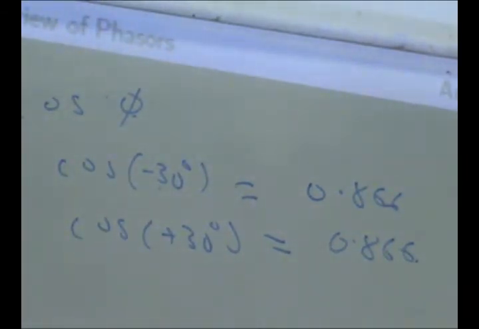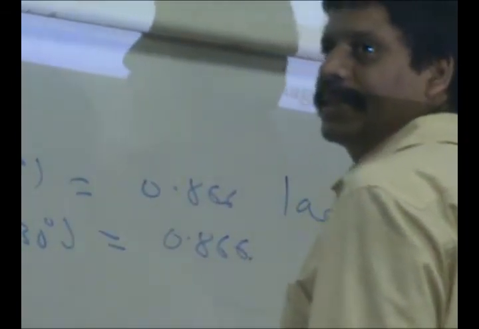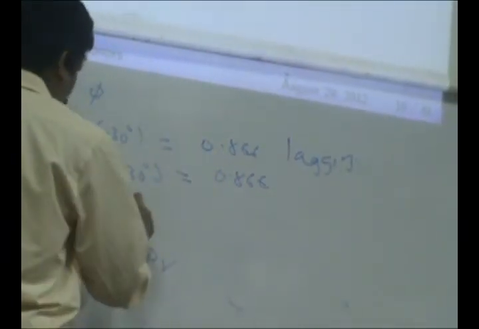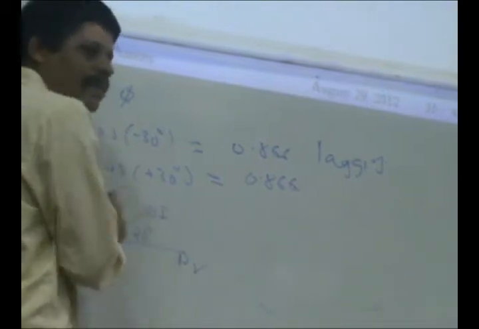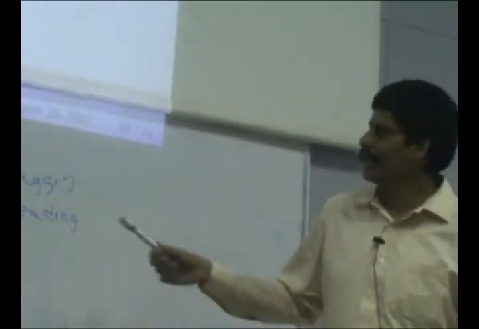So therefore, in the English description, to describe this, I will say that power factor is 0.866 lagging. And if it was a situation like this, the active power done per cycle is still the same, but then I will describe it by saying that power factor is 0.866 leading. So what is the practical meaning of lagging and leading power factor? I will come to that once I discuss reactive power. I will be able to explain its significance a bit more clearly.